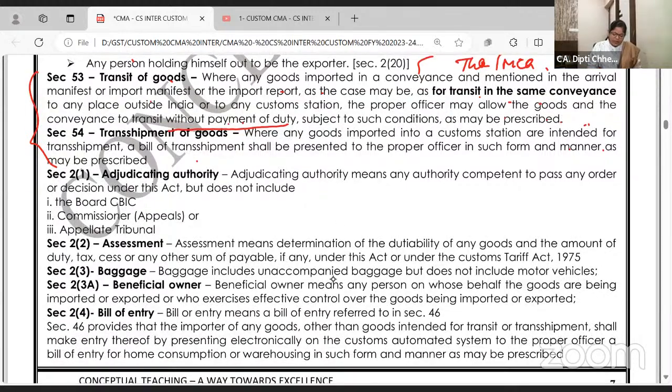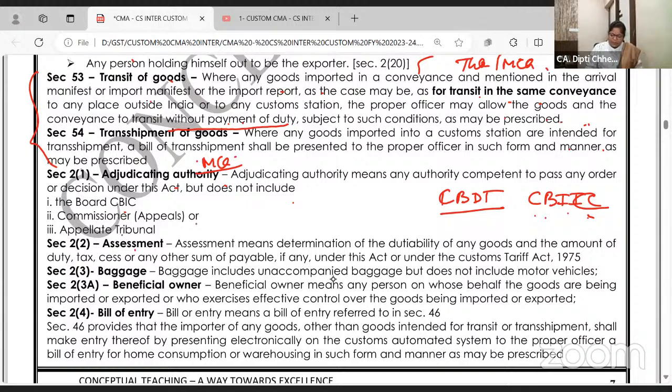Next, this is already asked in MCQ. Adjudicating authority means any authority competent to pass an order or decision under the Custom Act, but it does not include the Board. See, like we have CBDT, Central Board of Direct Taxes. This is CBIC, Central Board of Indirect Taxes and Custom.